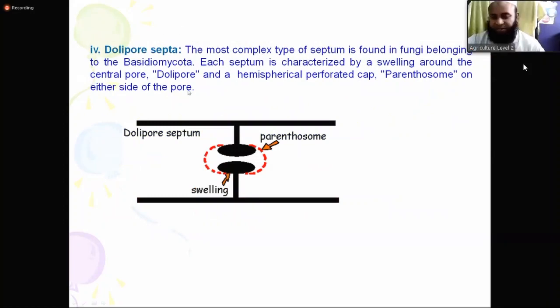Another type of septa is called dolipore septa. Dolipore septa, very important. You can get it in the exam also, dolipore septa. The most complex type